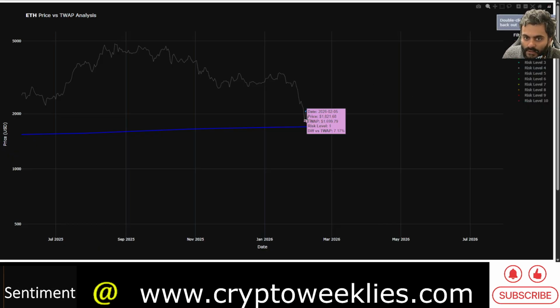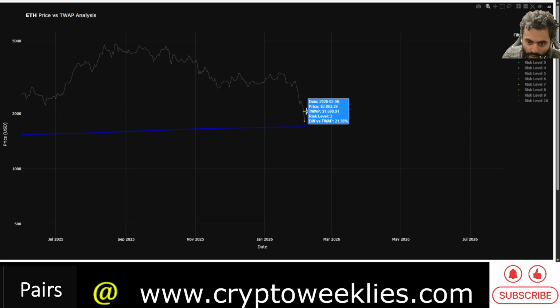$2,100. It came really close a couple of days ago when the price was at around $1,800, and the time weighted average price was very close to it at around $1,700. Now the price has gone back to $2,100. The time weighted average price is at around $1,700 as of today. The risk level is 3, that means it's the third best time to DCA per this model, and there is a difference of 23% between the price and the time weighted average price.